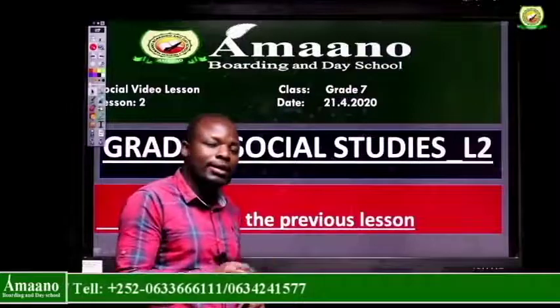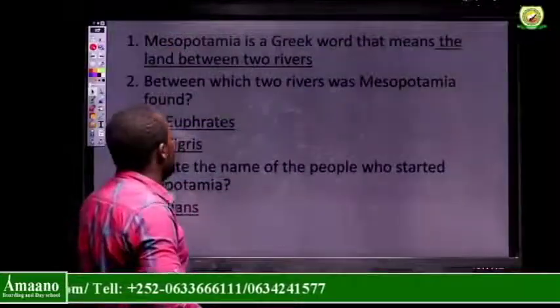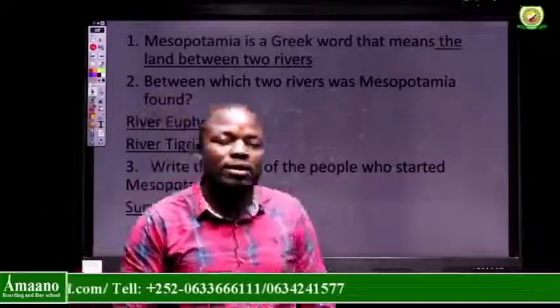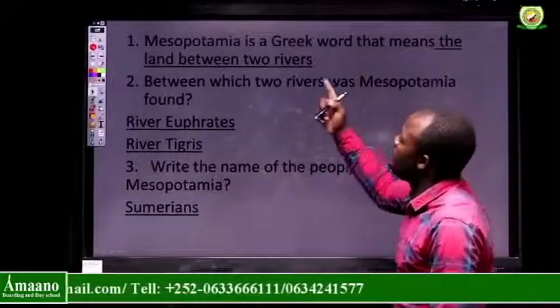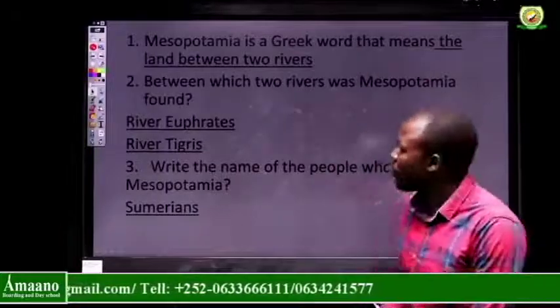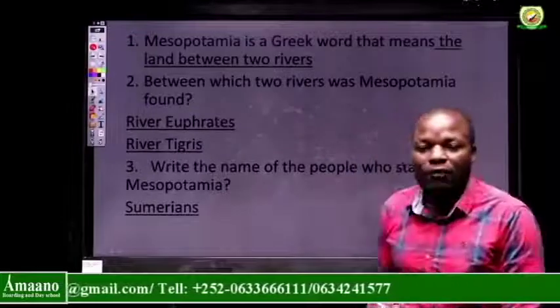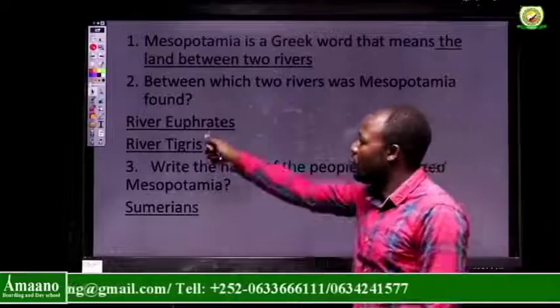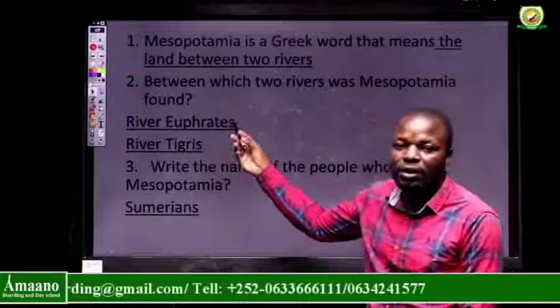Now, to try and go through what we did last time, here at the preview, look at question number 1. Mesopotamia is a Greek word that means, look at the answer, the land between two rivers. Number 2, between which two rivers was Mesopotamia found? We all know the answers. That was River Euphrates and River Tigris.